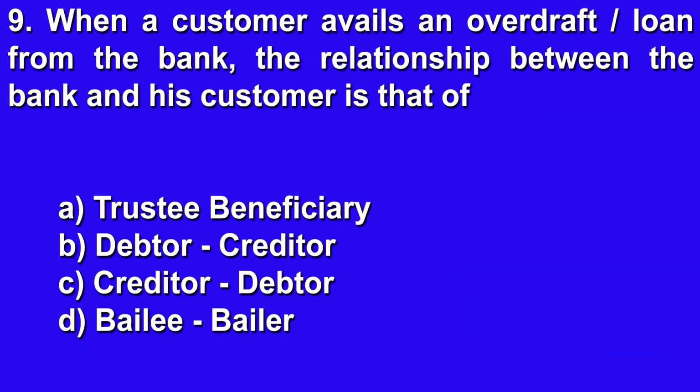Question number 9. When a customer avails an overdraft loan from the bank, the relationship between the bank and his customer is that of A. Trustee beneficiary, B. Debtor to creditor, C. Creditor to debtor, D. Payee to payer. इसका जो राइट आंसर है वो है सी, creditor to debtor।